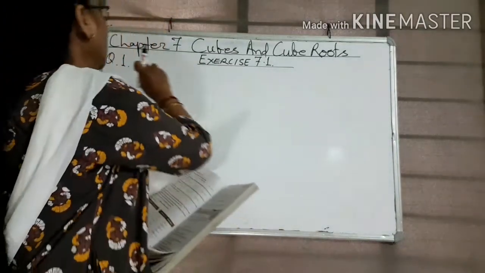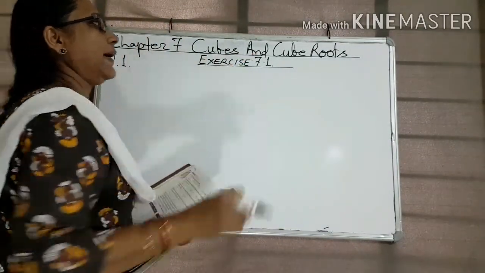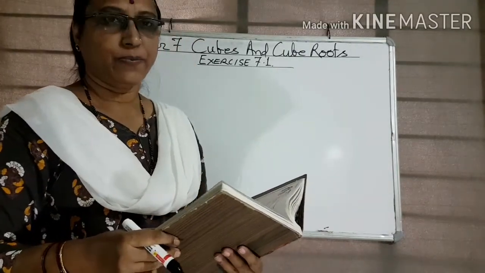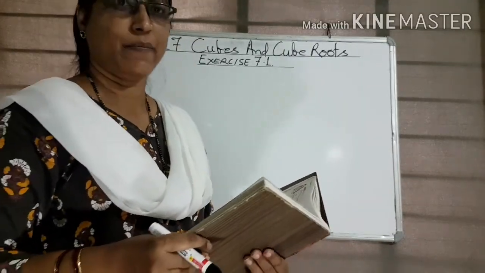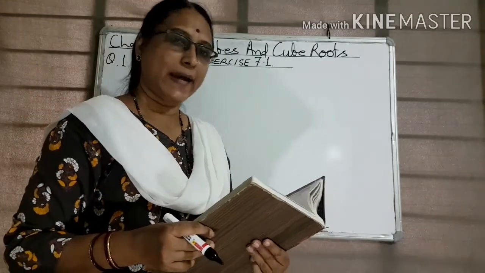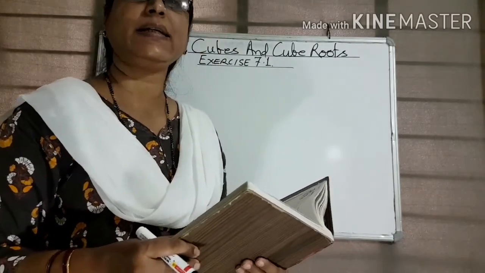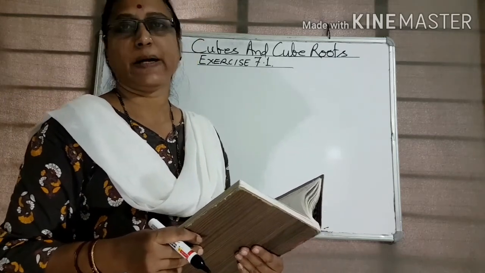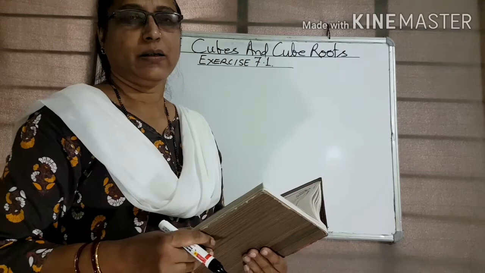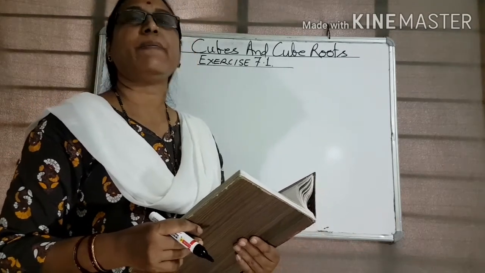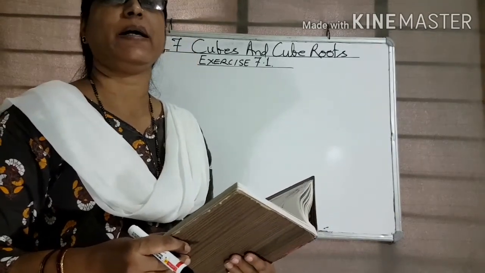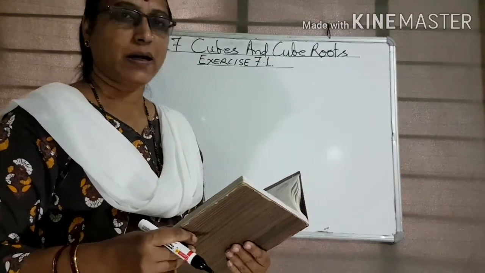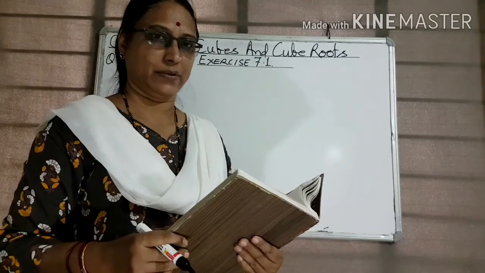Hello students, chapter 7: cubes and cube roots. What are cubes? When a natural number is multiplied by itself 3 times, we get a cube number. So, when we factorize a cube number, each factor comes in 3 times.